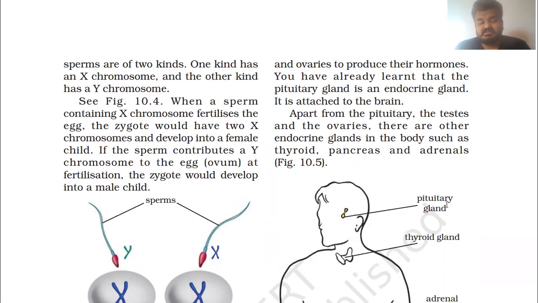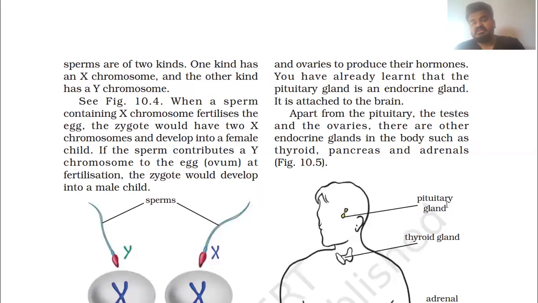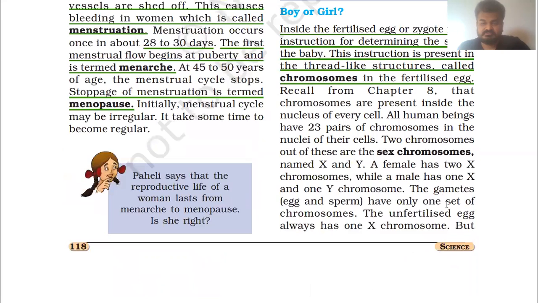One kind has an X chromosome, and the other kind has a Y chromosome. The egg is of only one type, the X chromosome, but the male gamete has both kinds, X and Y. Let me underline this important point so that you do not get confused: the gametes have only one set of chromosomes.